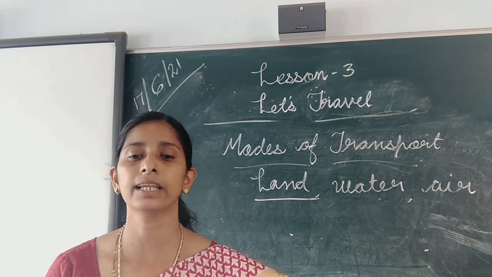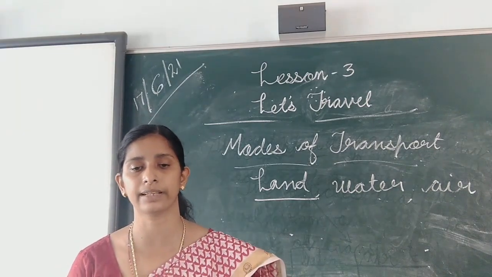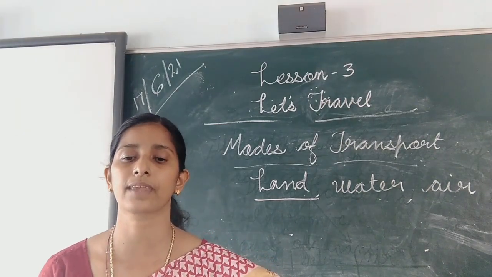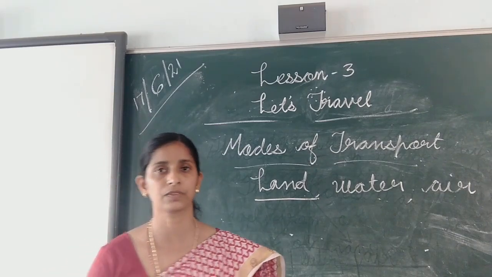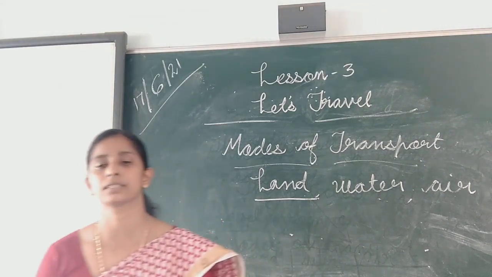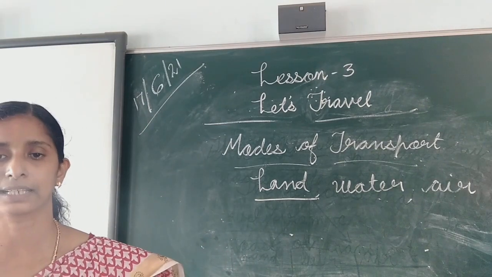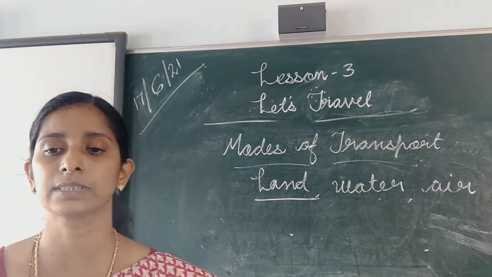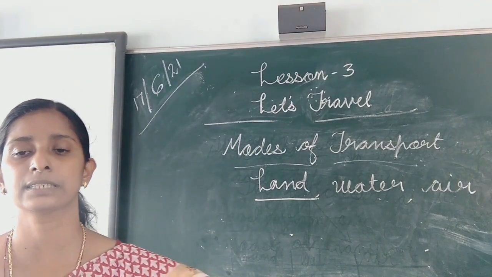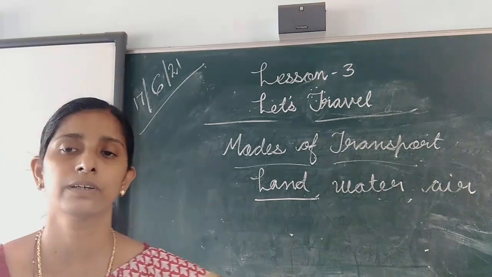There are three types of transport: land transport, water transport and air transport. The first one, land transport. Which are the land transport? Bicycle, scooter, motorcycles, cars, trucks and buses move on road.